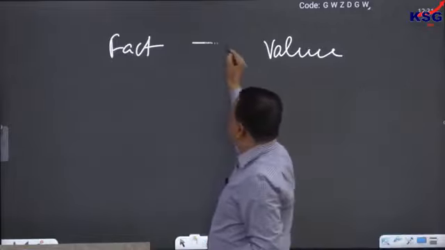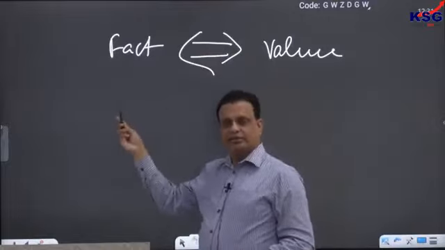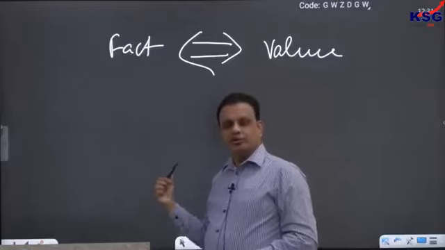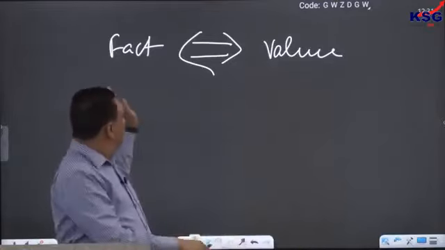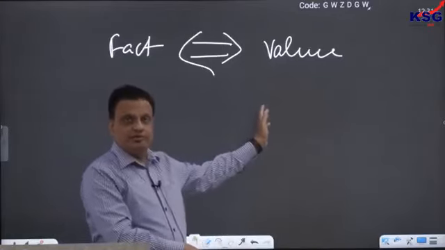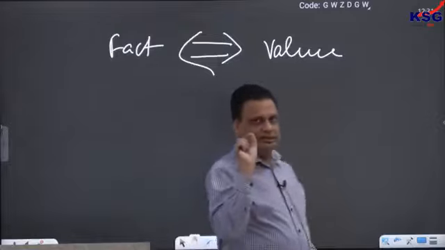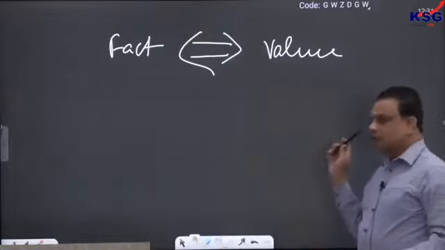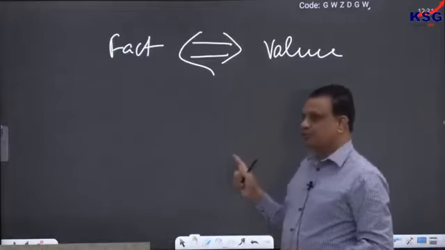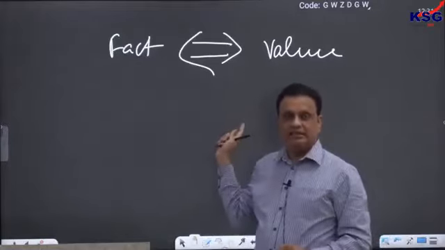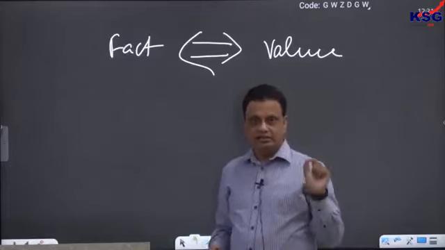So in philosophy we call that the fact-value problem. Where does fact begin and end, and from where does the domain of value actually begin? But this distinction you have to remember: science is more about fact and ethics is more about value, though the two interact with each other, which we will see shortly. But this is one important thing. And because of all these differences, you will see the nature of the questions that we ask in ethics is very different from the nature of the questions that we ask and answer in science.